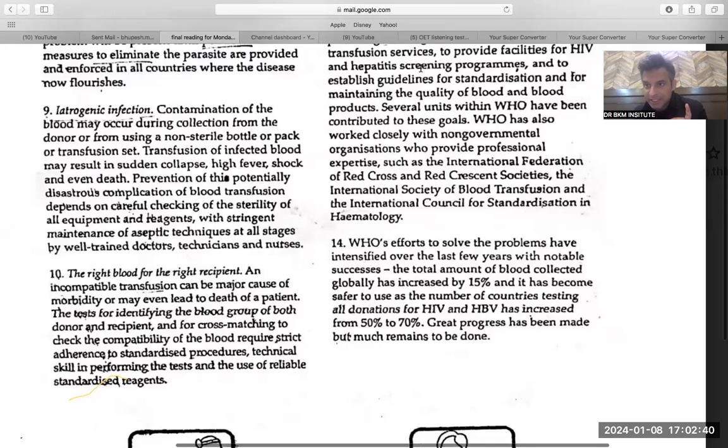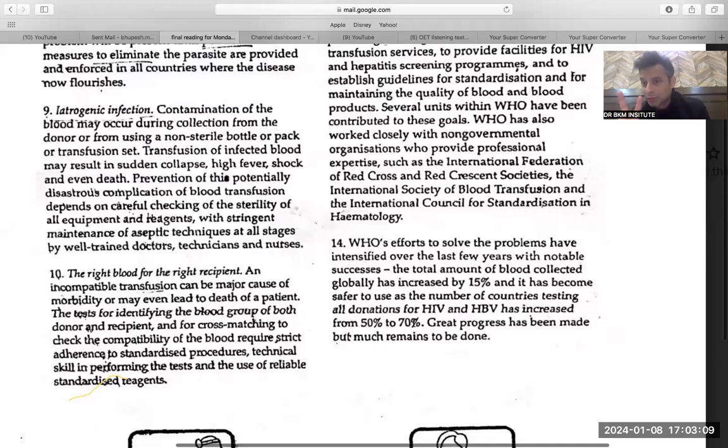And the number of countries testing blood donations for HIV or HBV has increased. Suppose 50 countries were screening before, now 70% of the countries are screening.